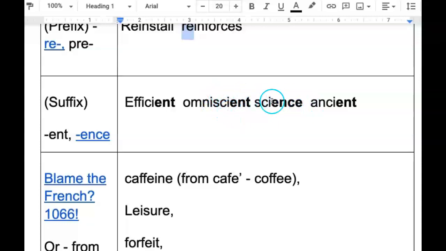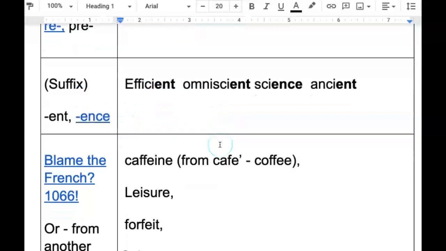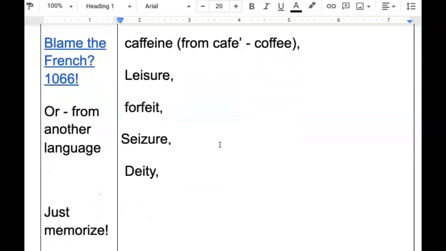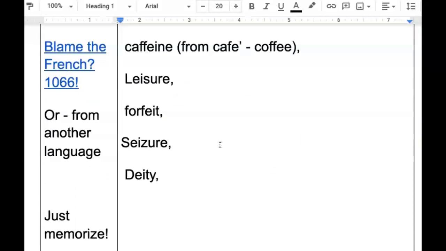And then here's a word we know very well: science, science. And then we have this one, ancient, again with that sh sound. So when you have a word that ends with ent or ence, obviously IE. Okay. And yeah, this is one of my favorite things to say.